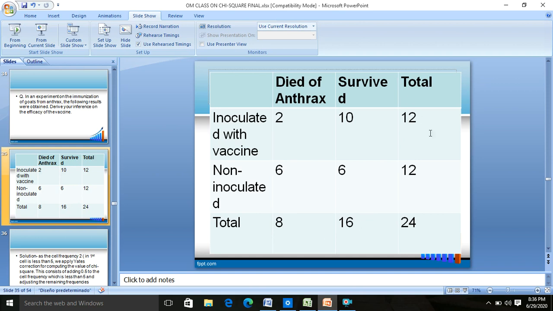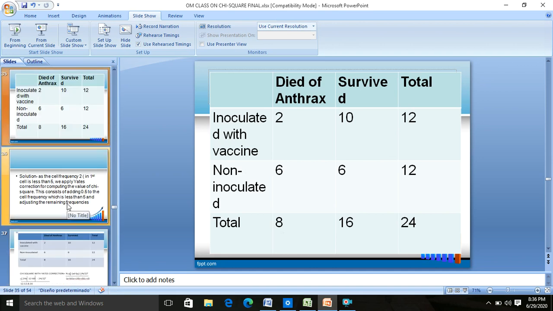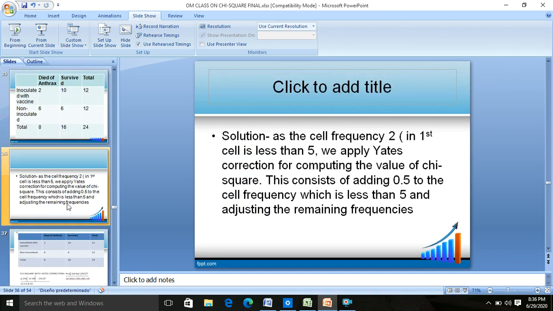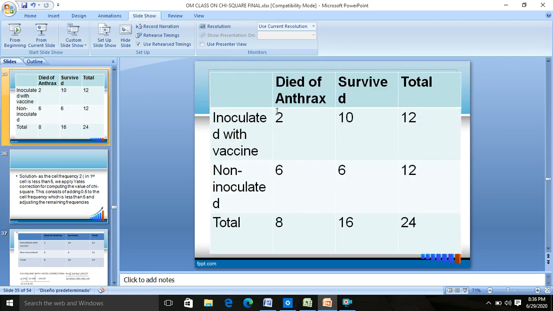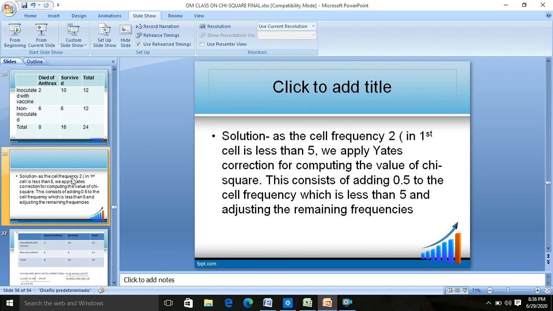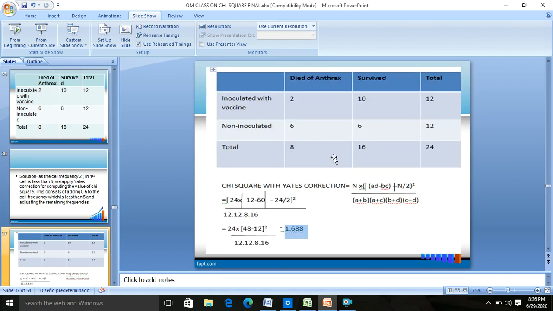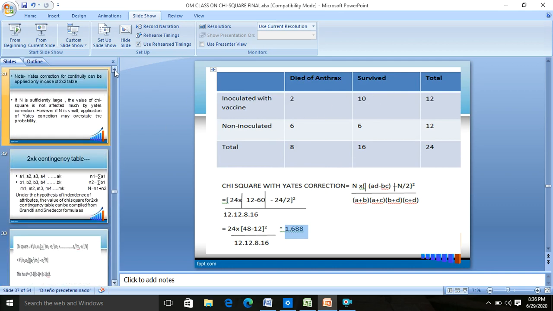So you have all the raw materials for the formula of the chi-square test of independence for the 2 into 2 contingency table. But in this case, you see this A2 is less than 5. And you know, in that case, we will have to go for Yates correction. So suppose I apply the Yates correction over here. This is how. First of all, what I do, this is the Yates correction. How was the Yates correction applied?